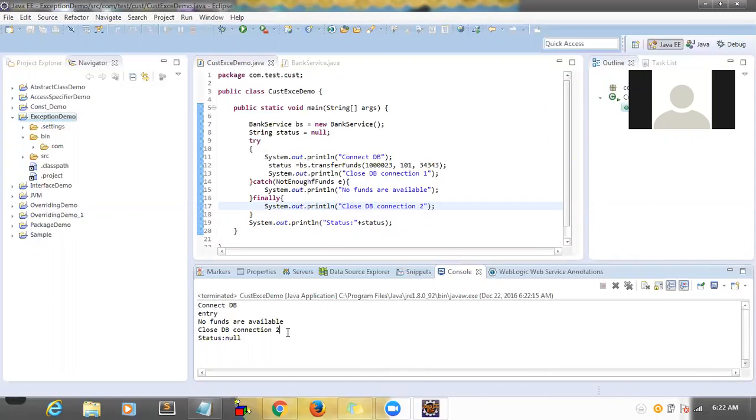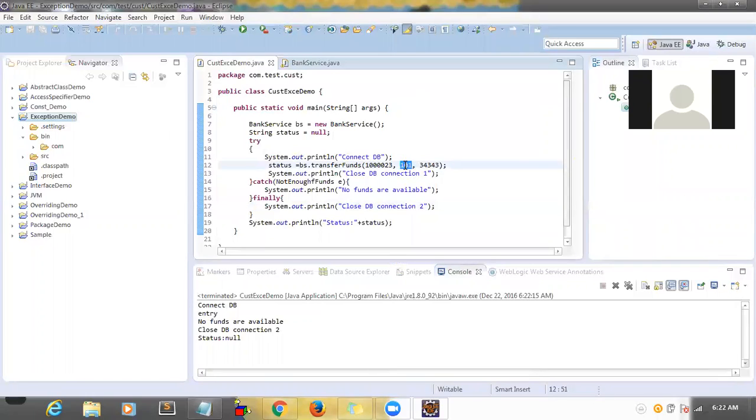Can you put the 99 again? What is 99? Yeah, 99. It's a success scenario basically. So in this case also, it will close the DB connection here and here.